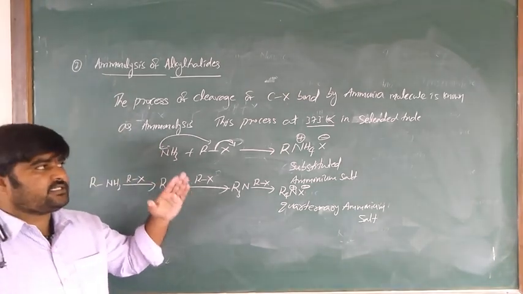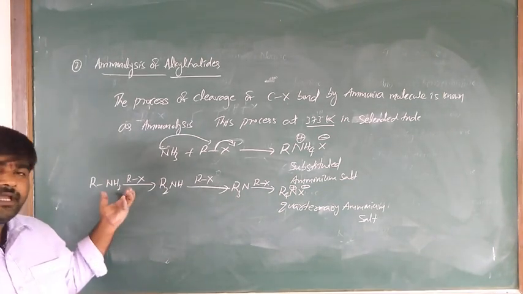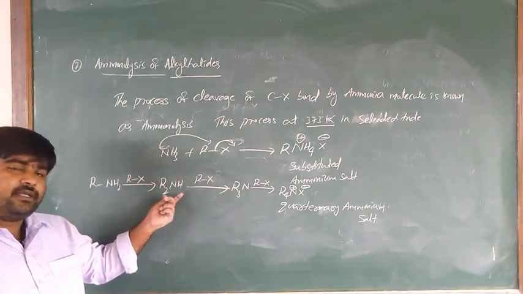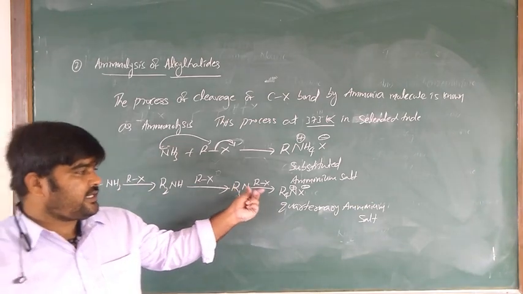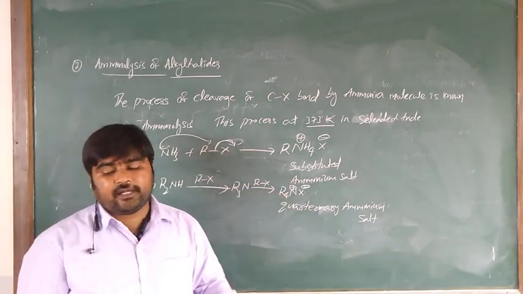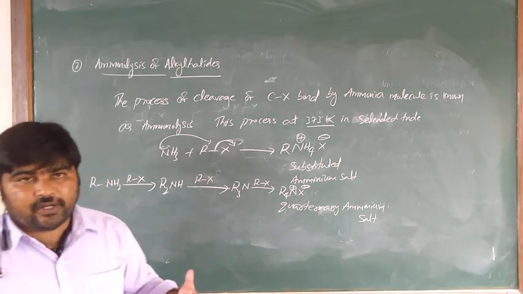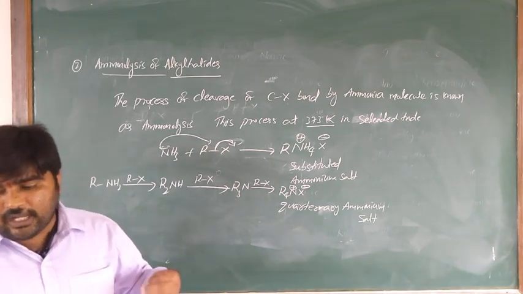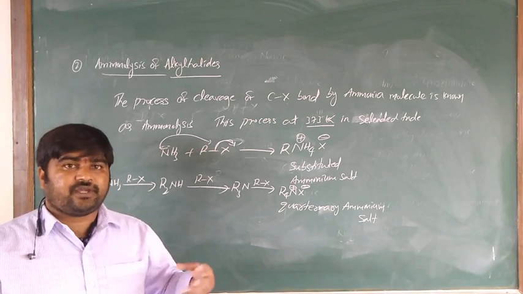The process is at 373 Kelvin in a sealed tube only. In that, primary, secondary and tertiary amines all act as nucleophiles and react with alkyl halide, producing the quaternary ammonium salt. Now, how are free amines produced?